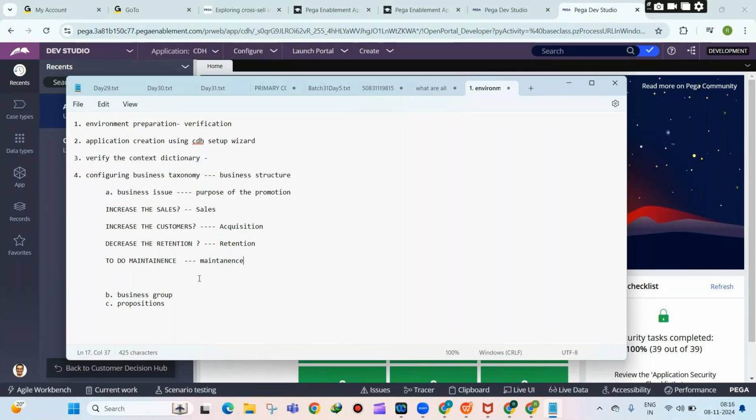Okay, now coming to the business group. The business group is nothing but the category of the promotion. For example, I want to promote credit cards, right? So that is the business group.